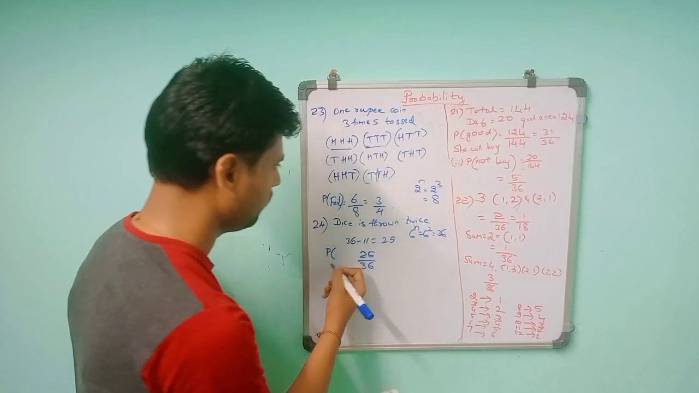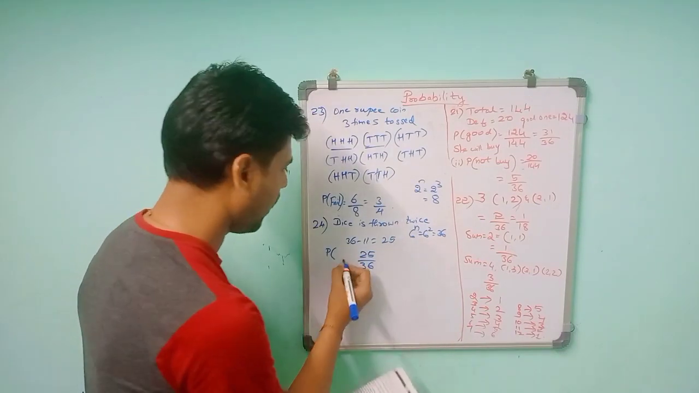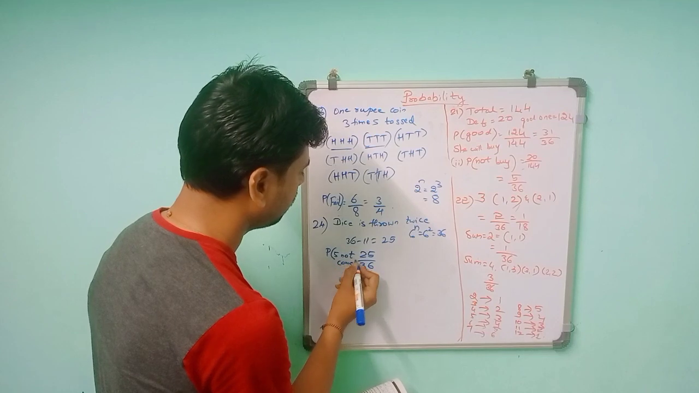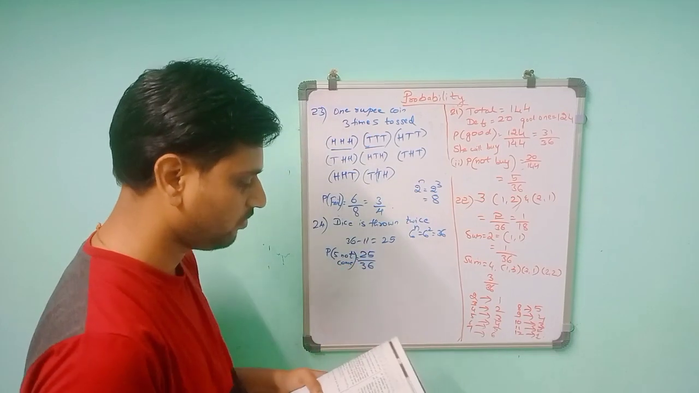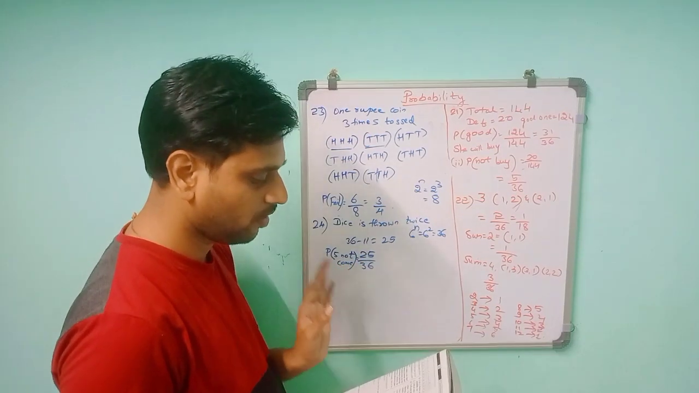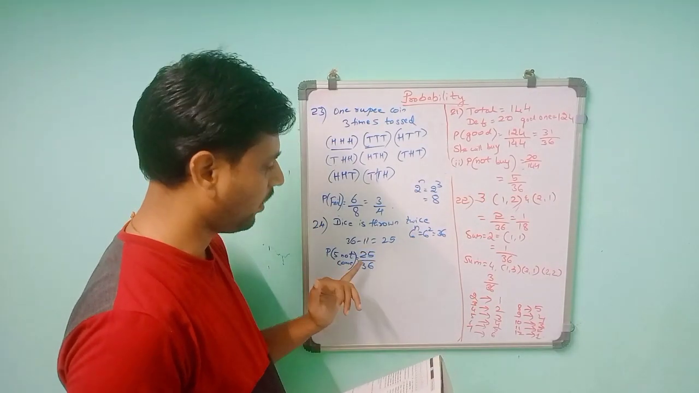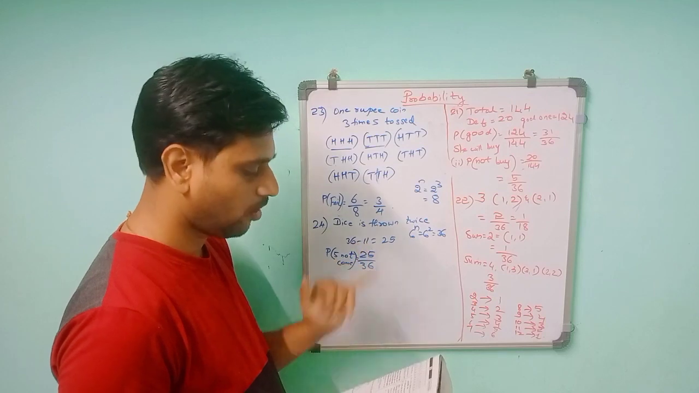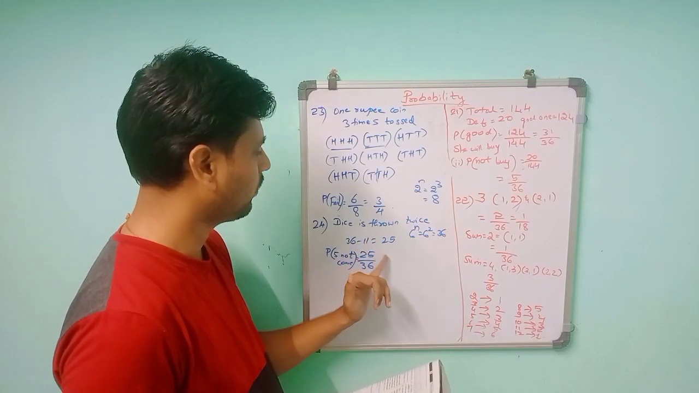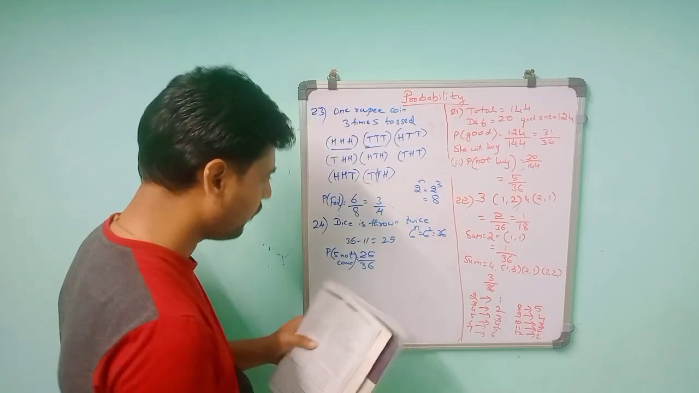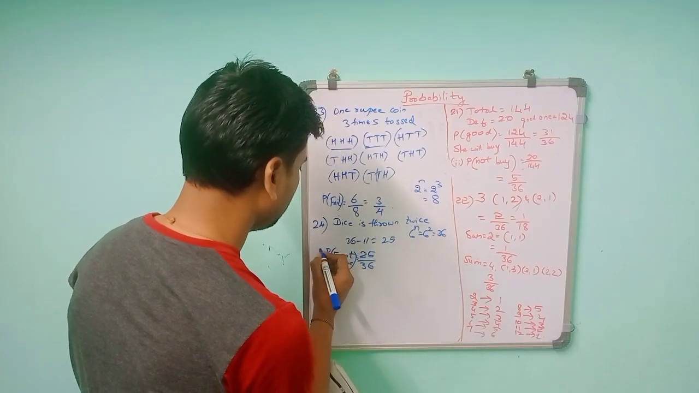P of 5 not coming. 5 not coming means 5 should not be there in the outcomes. So the outcomes are 25, because the total is 36, and in that 11 include 5. So it is 36 minus 11, which is 25. 25 by 36. Like that. Second one. This is the first one.